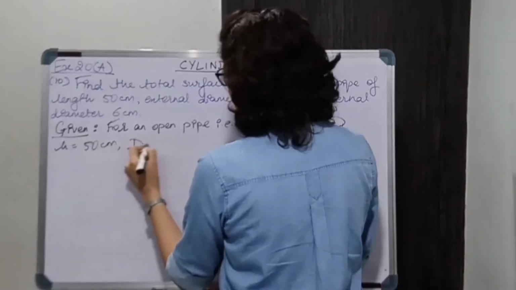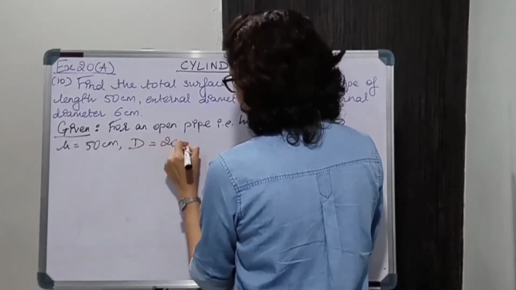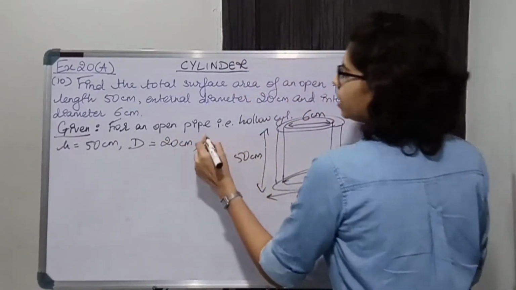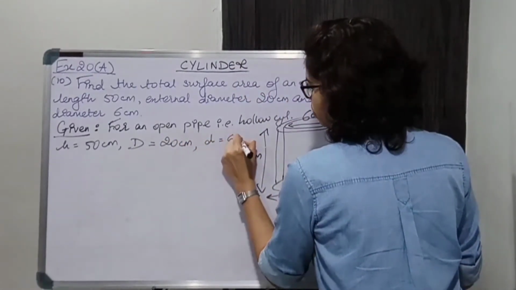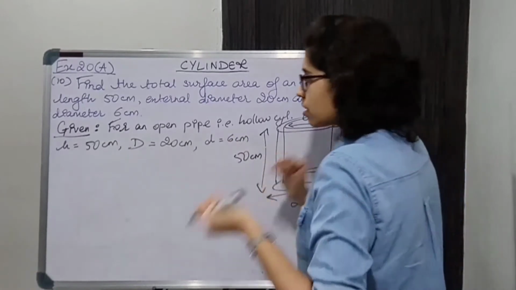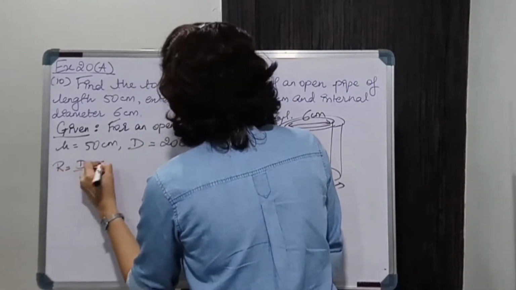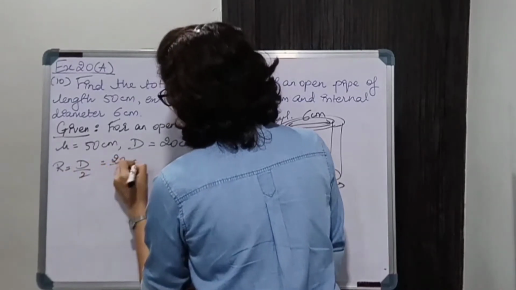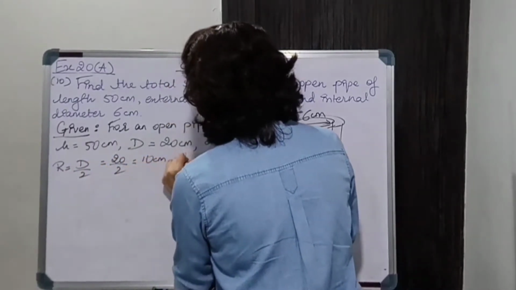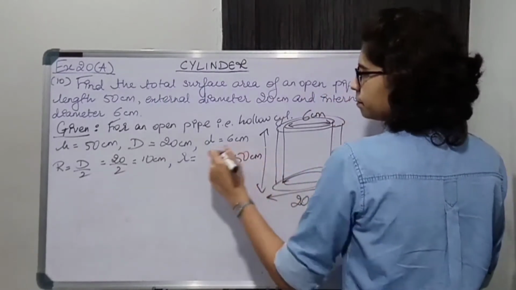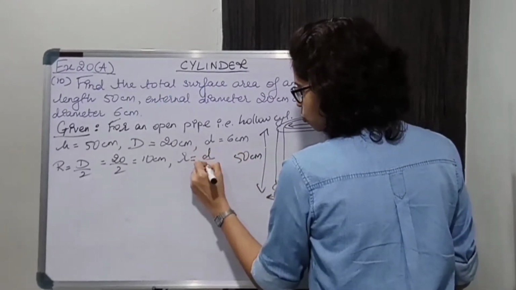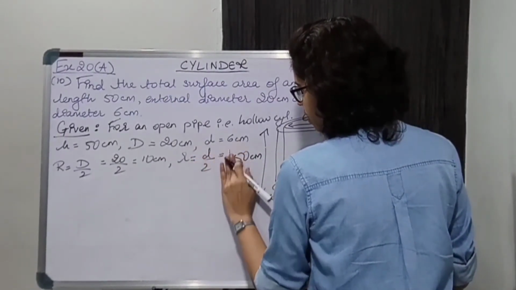External diameter, that is capital D, is 20 centimeter and internal diameter, that is small d, is 6 centimeter. Let us find out capital R and small r. कैपिटल R हो जाएगा d/2 that is 20/2 which is 10 centimeter, and small r will become d/2 that is 6/2 that is 3.